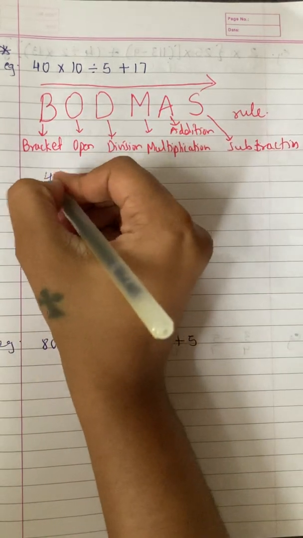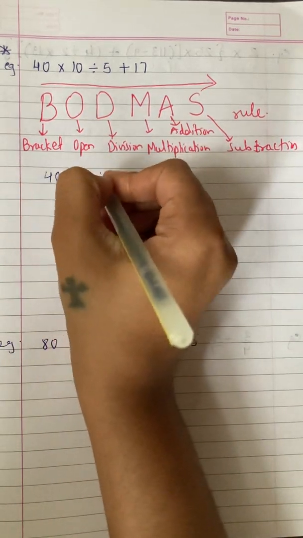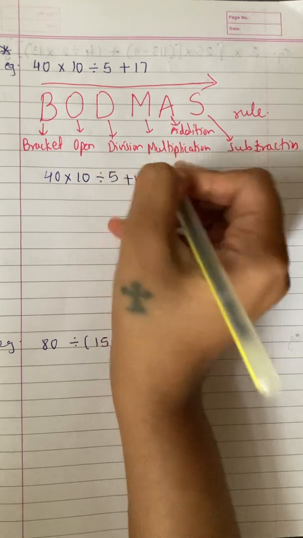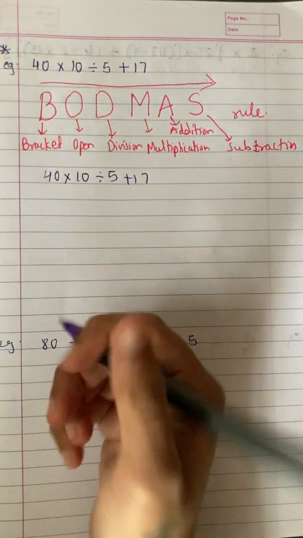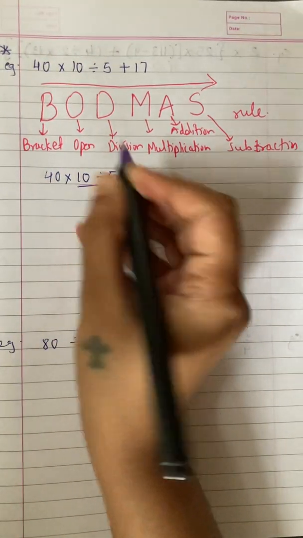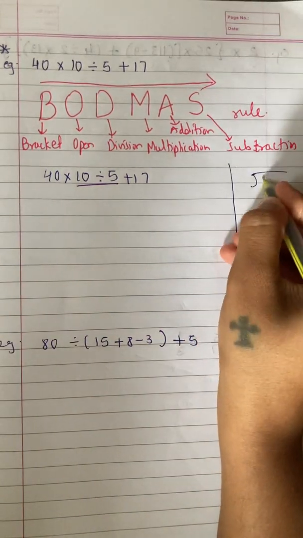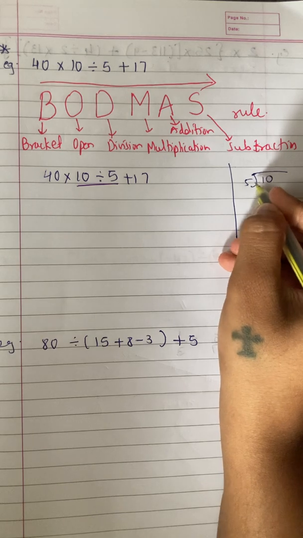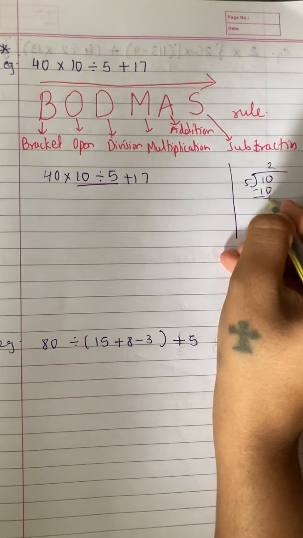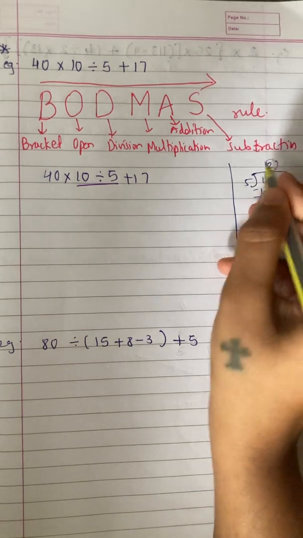So I'll write this over here again, and I'll underline the division. First you have to do the division. So 10 divided by 5 you have to do first. I'll do the rough work. 10 divided by 5. 5 2s are 10, so 2 is the answer.